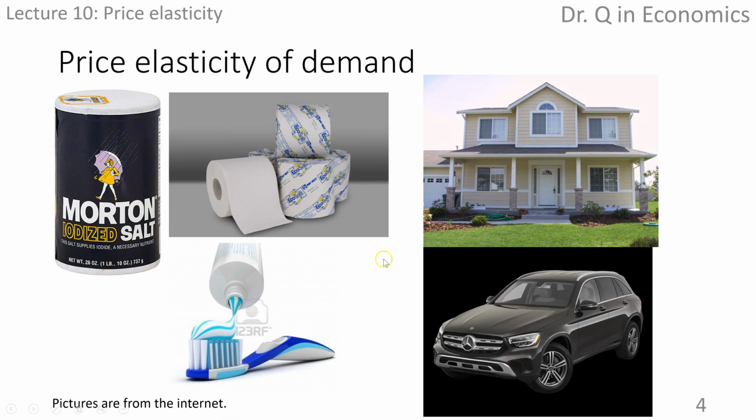The products on the right are different. Firstly, the expenditure on these items will account for a huge percentage of your income or wealth. A house like that can easily cost somewhere between $200,000 and $600,000, depending on where you are.